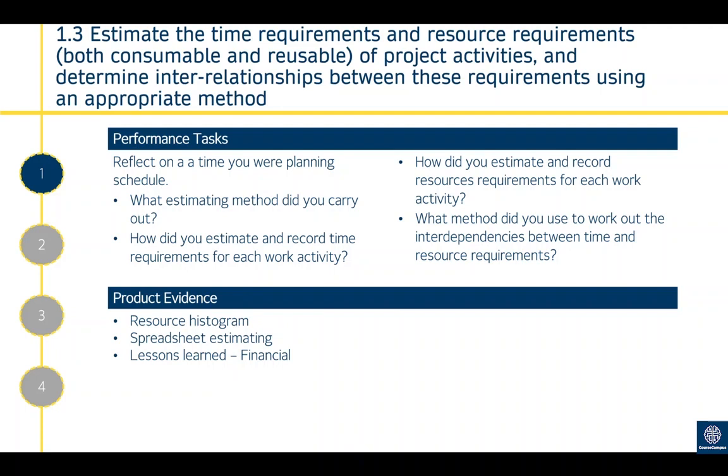You want to get evidence that shows that you're able to estimate or contribute towards estimating, and you're able to attach those estimates to individual project activities and also work out those interrelationships between the requirements. So that is perhaps a network diagram or some other form of documenting the order in which tasks have to be completed. Falling into that is a critical path as well.